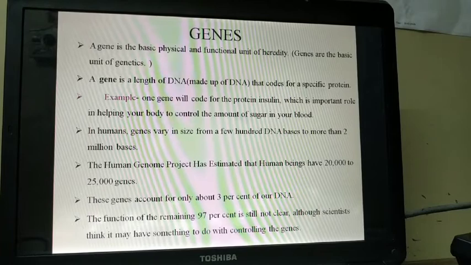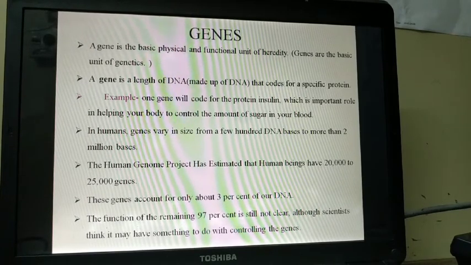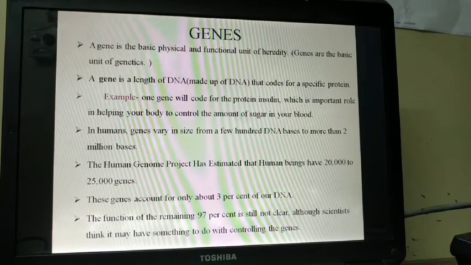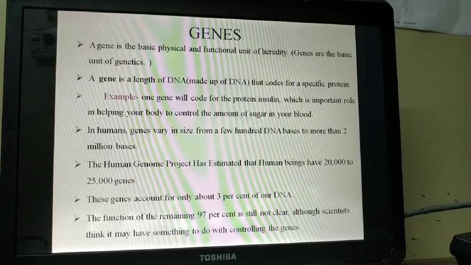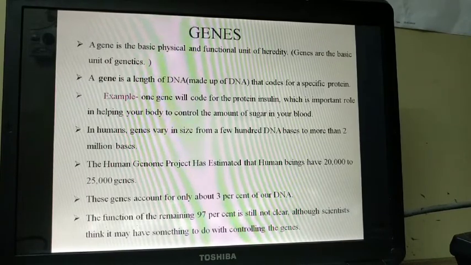In humans, genes vary in size from a few hundred DNA base pairs to more than 2 million bases. The Human Genome Project has estimated that human beings have 20,000 to 25,000 genes. These genes account for only about 3% of your DNA, and the function of the remaining 97% is still not clear, although scientists think it may have something to do with controlling the genes.